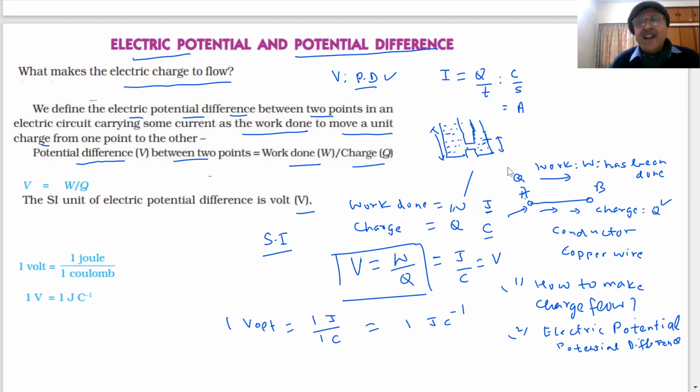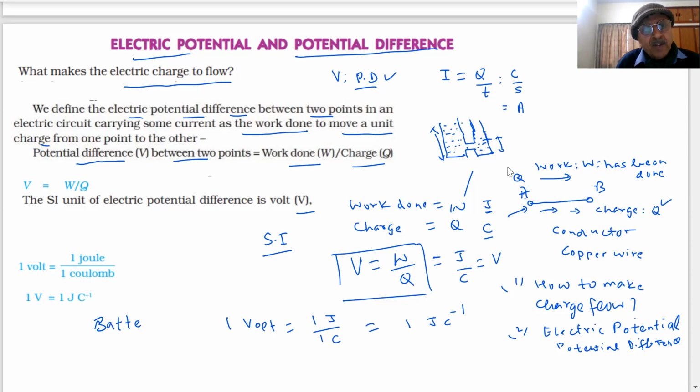Naturally, it is very clear now that potential difference has to be applied. Then only the current will start flowing. And that is why we made a circuit. In the circuit, how did we apply the potential difference? Tell me. When the circuit was made, what device was used in order to provide the energy required to move the charge from point A to B? What device are you using, to maintain the potential difference? What is that? Battery.